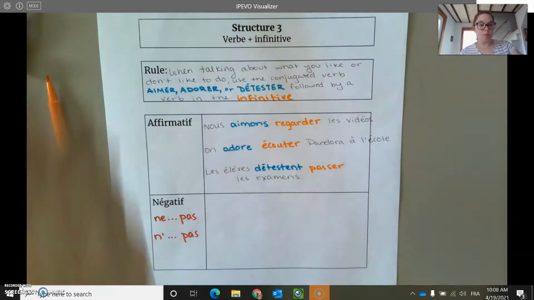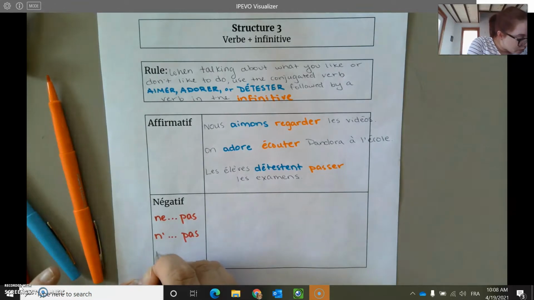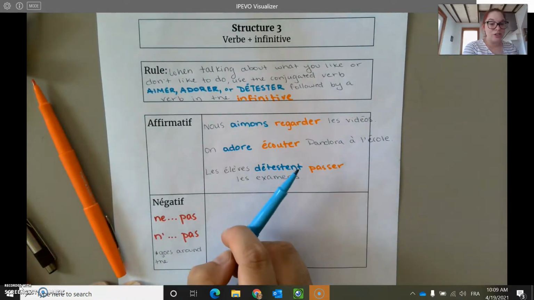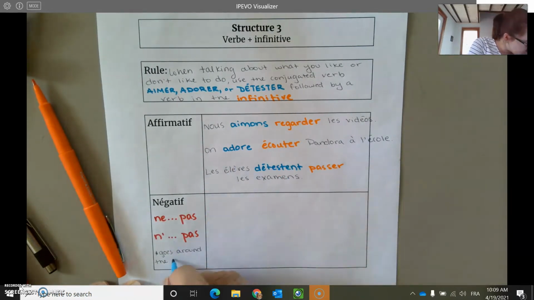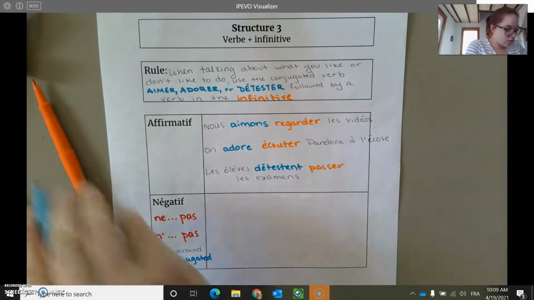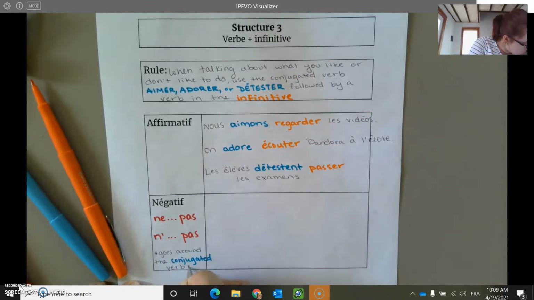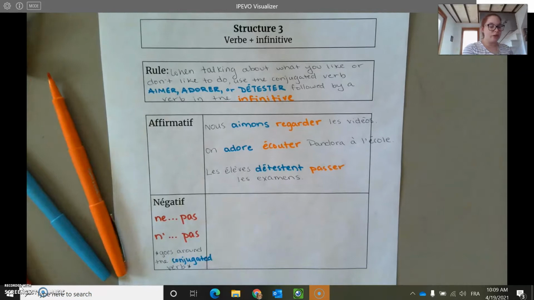And I'm going to write that as a note. So it goes around the, I'm going to put this in blue because you remember those blue verbs are conjugated. They match the subject. Conjugated verb.